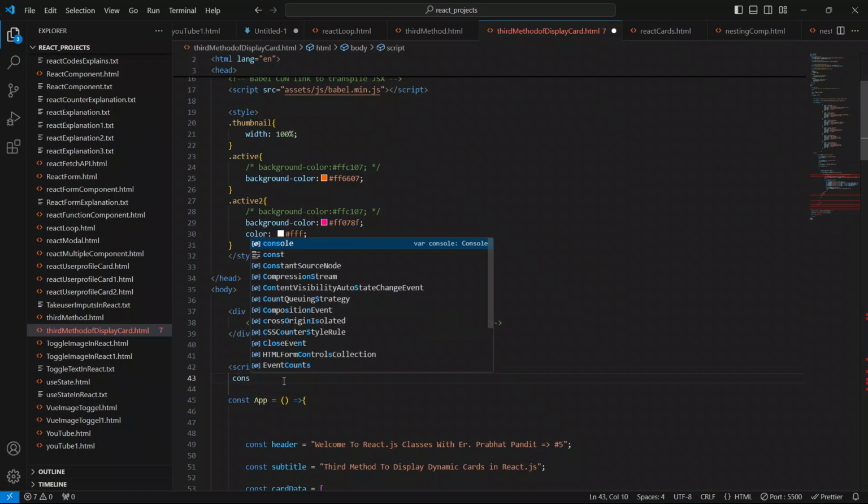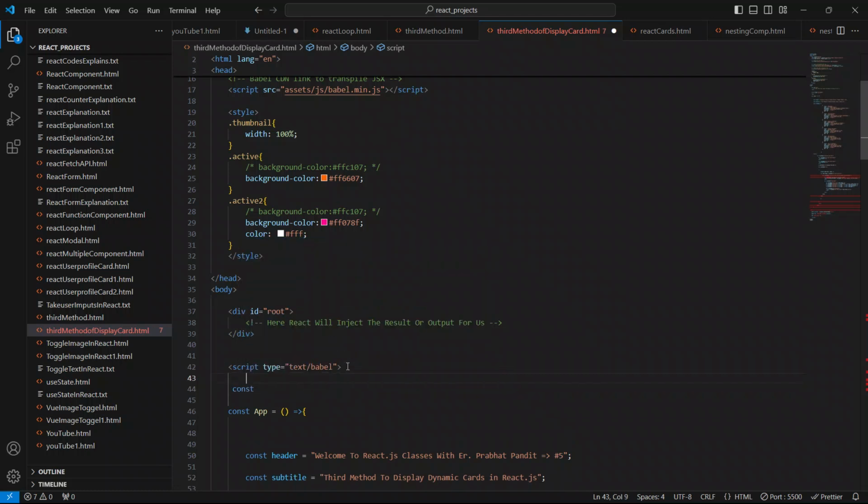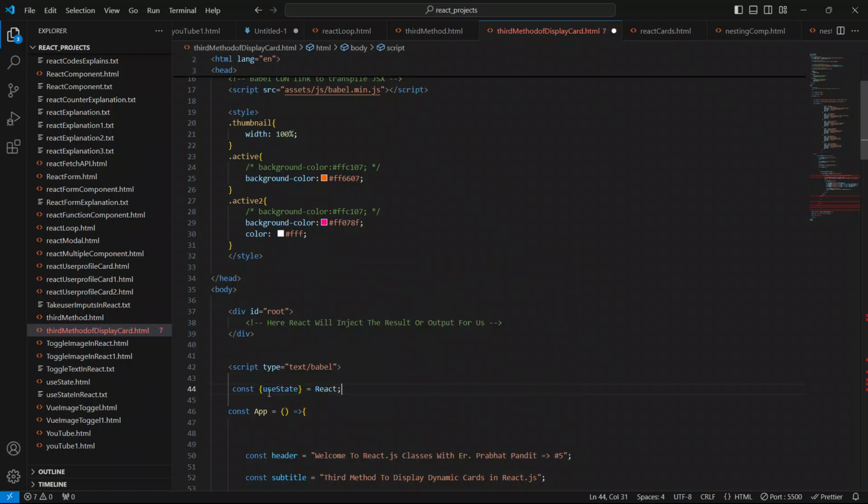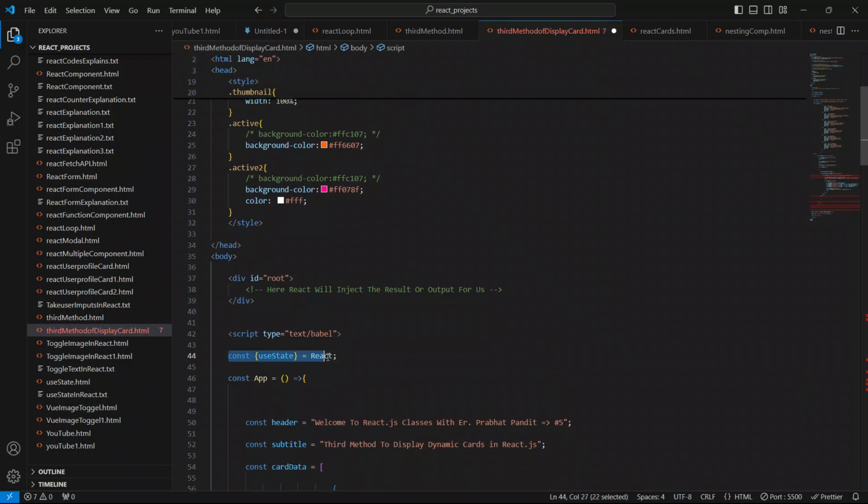So: useState from React. Close it. Now we are free to use the useState hook inside our React application, because we have imported it from React.